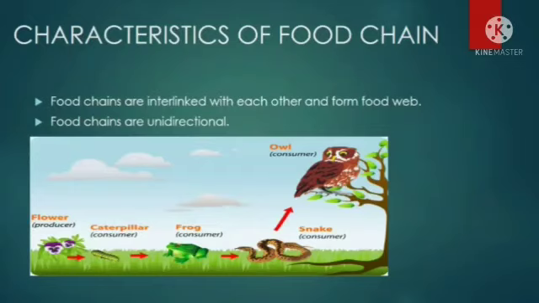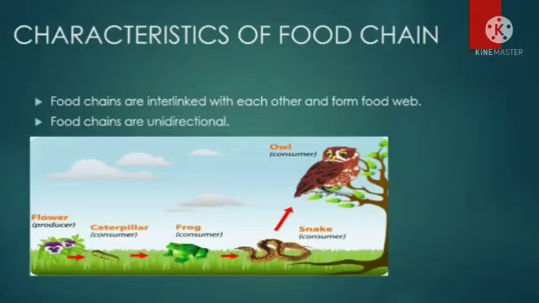That I told you in my last class also. One plant can be eaten by different types of herbivores. It can be eaten by a caterpillar or by a deer or by a goat. So different types of herbivores can be there. The same herbivore can be eaten by different types of consumers. So in this way, the food chains are interlinked.